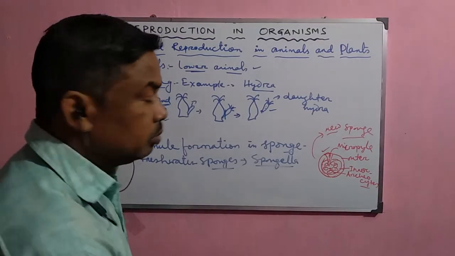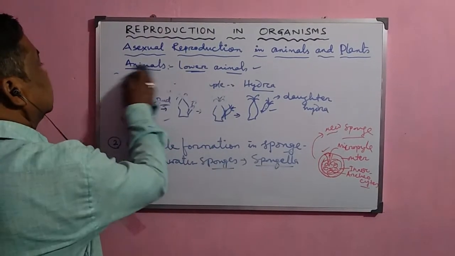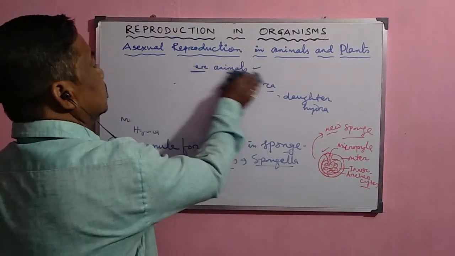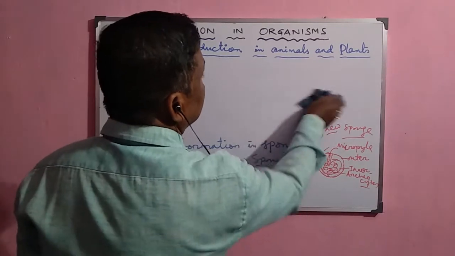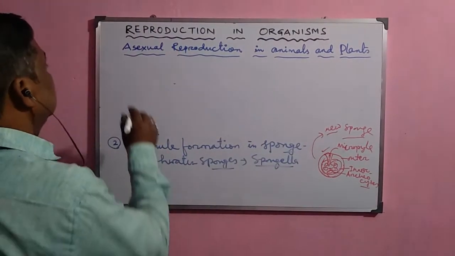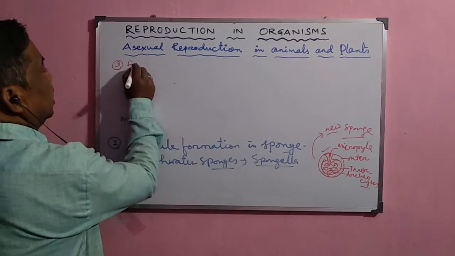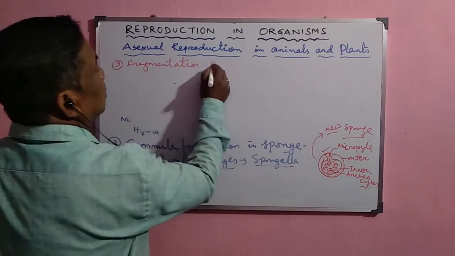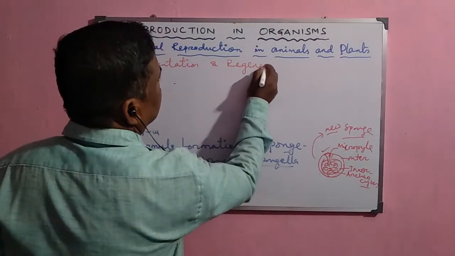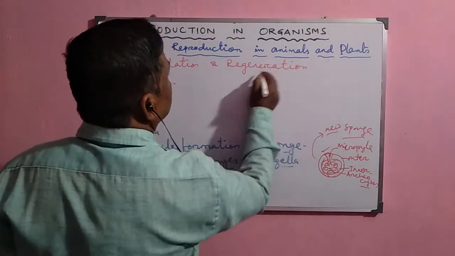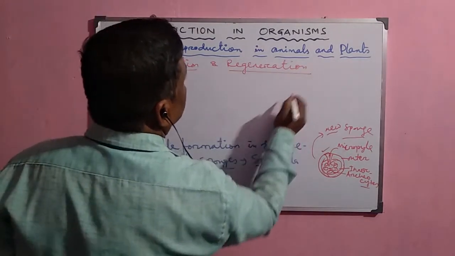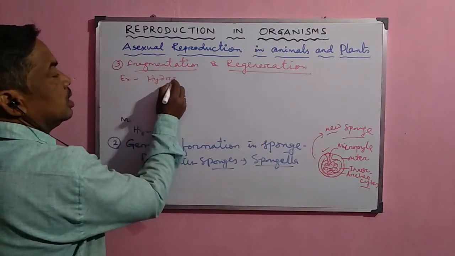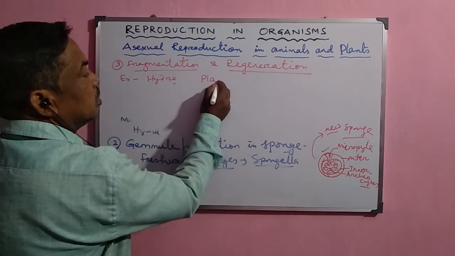Now another important mode of asexual reproduction which occurs in animals is fragmentation and regeneration. Normally fragmentation and regeneration go side by side, and a common example occurs in case of hydra and also in case of planaria.